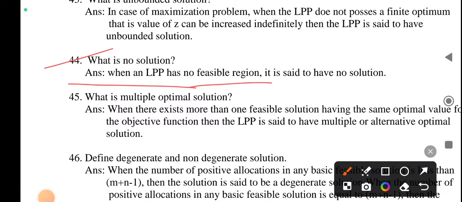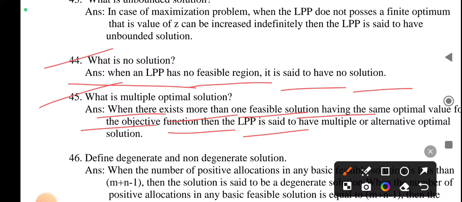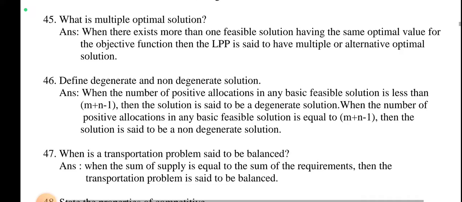What is no solution? When an LPP has no feasible region, it is said to have no solution. What is multiple optimal solution? When there exists more than one feasible solution having the same optimal value for the objective function, then the LPP is said to have multiple or alternative optimal solutions. And next question is very important.